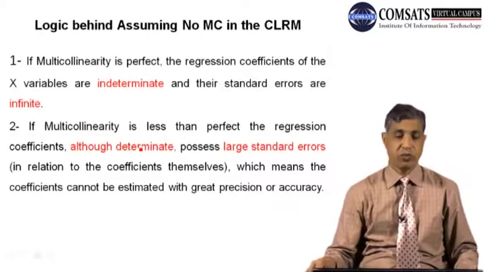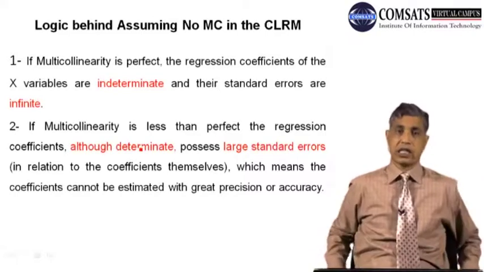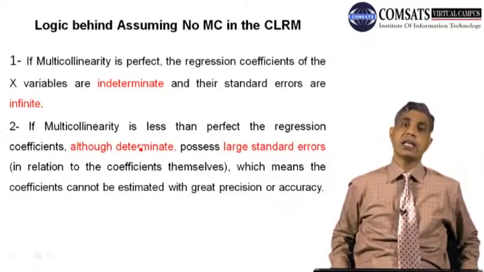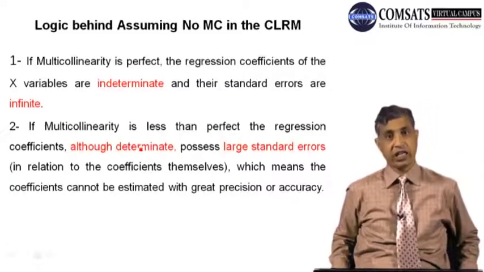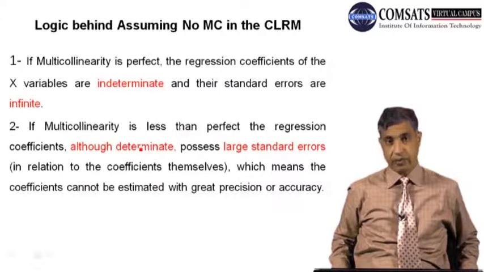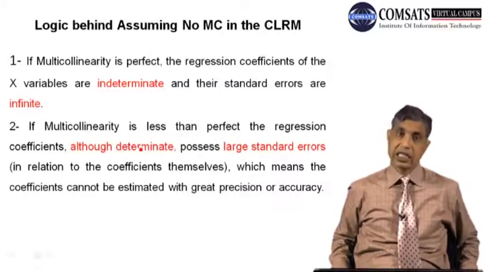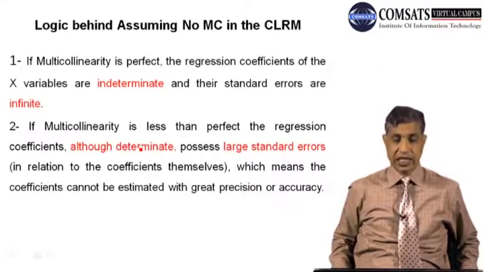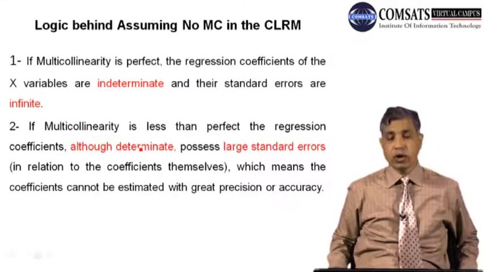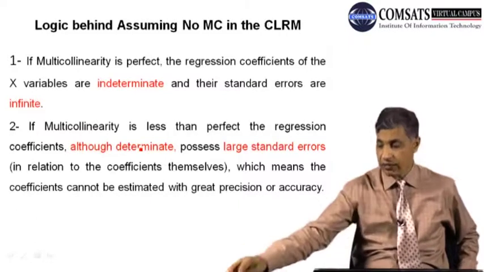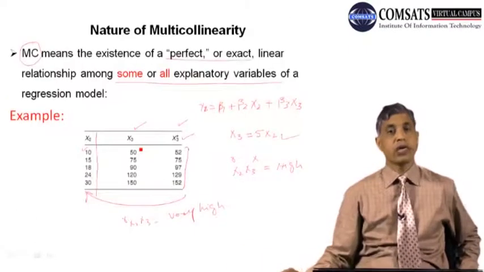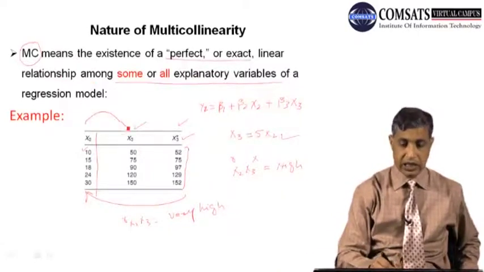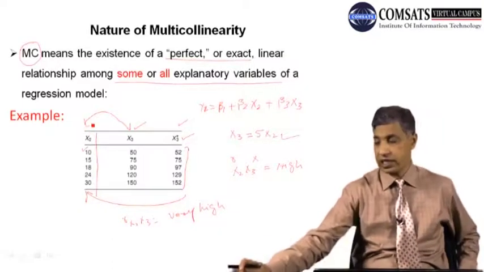Logic behind assuming no multicollinearity in the classical linear regression model. If you remember, this was the assumption that there is no multicollinearity between the independent variables. So here we are interested in what is the logic behind assuming this. The logic is that if the multicollinearity is perfect, as in our previous case, because x2 and x3 have an exact linear relationship,